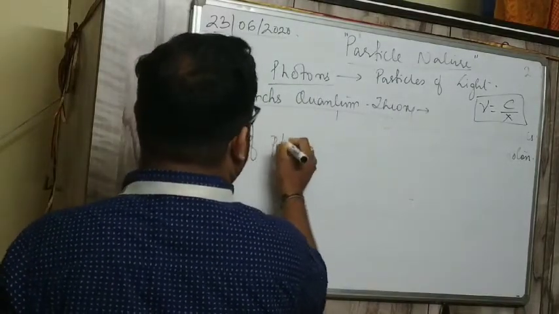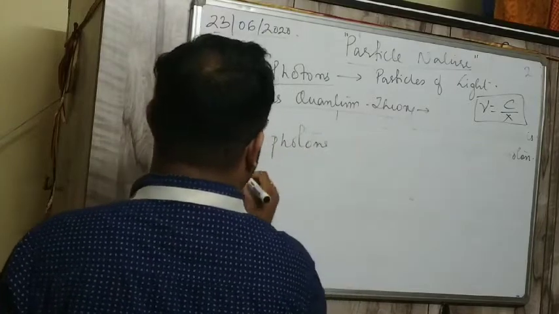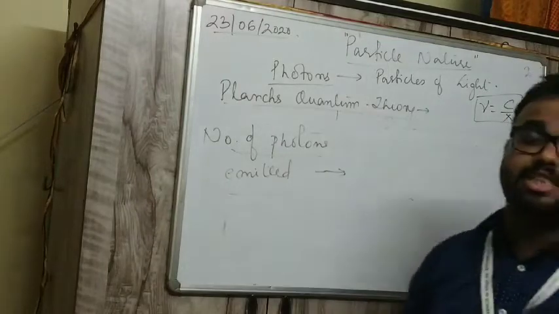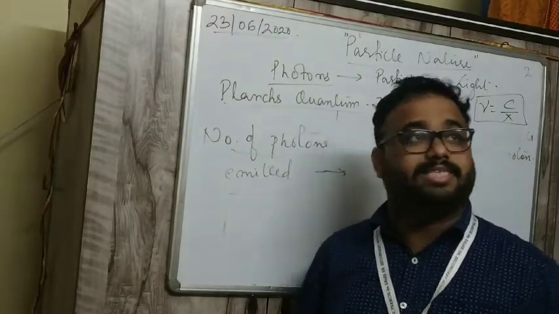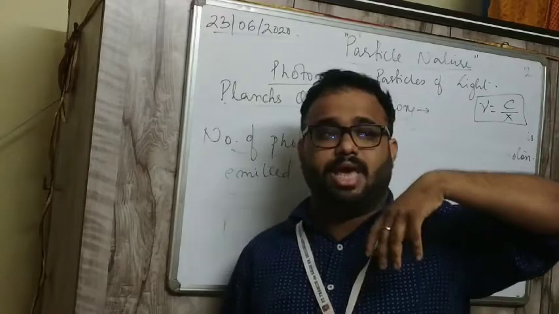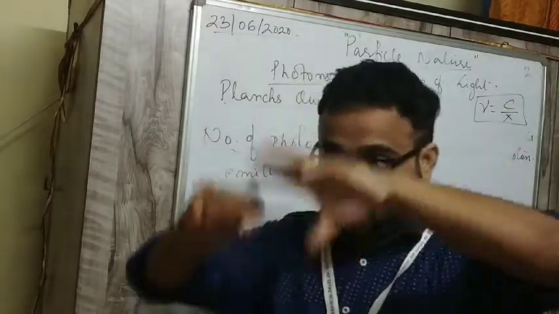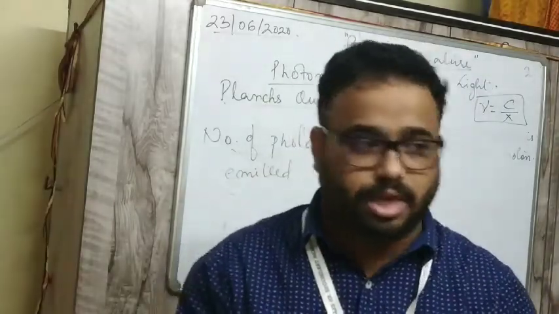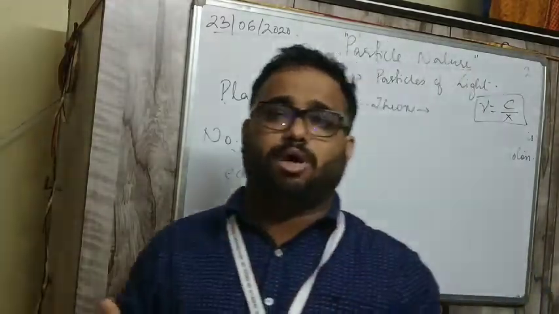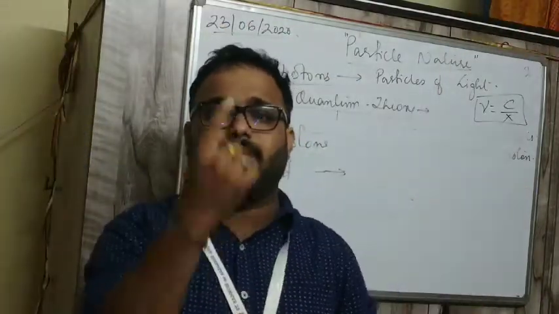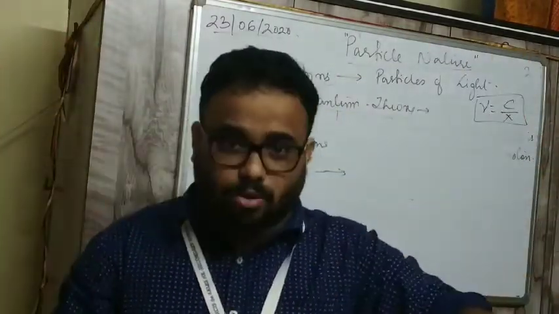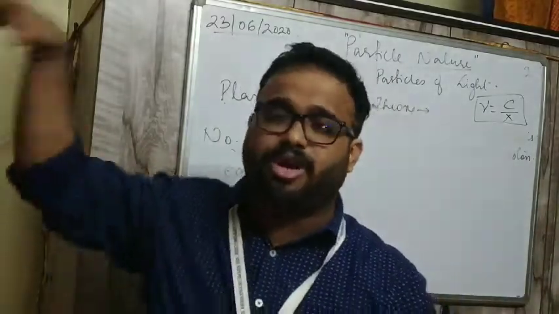Next is this part, number of photons emitted. How many photons will come? Suppose a light is giving some frequency, and in that case it is absorbing some total energy. For example, how do you calculate the number of balloons in a room? Number of balloons equals the volume of the entire room divided by the volume of one balloon. That will give you the idea of how many balloons will fit in this room.